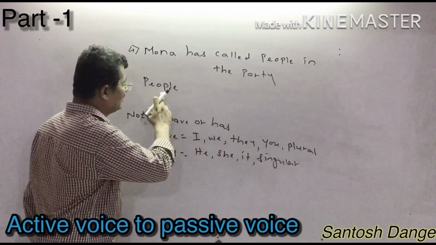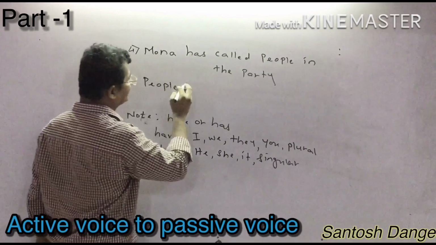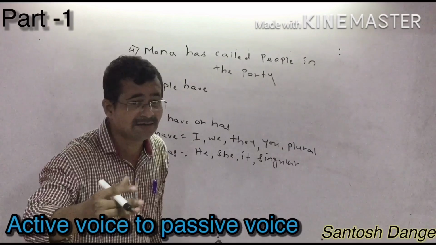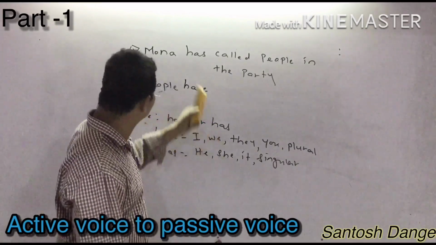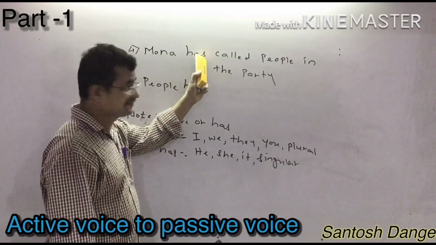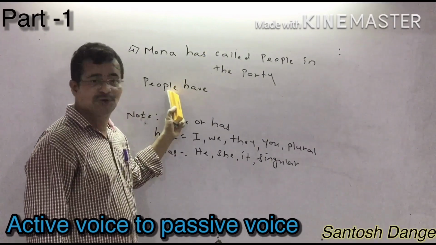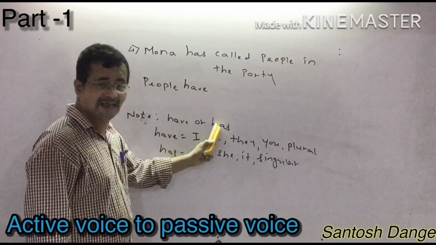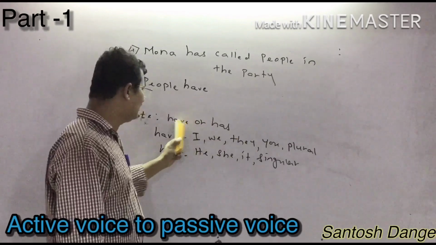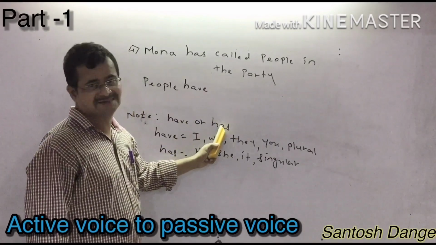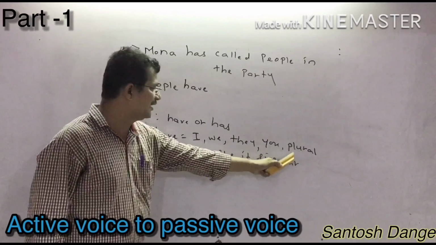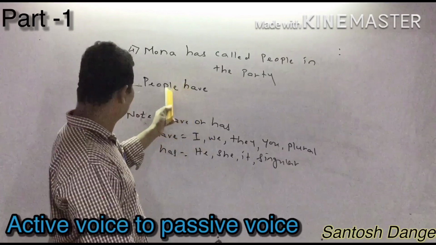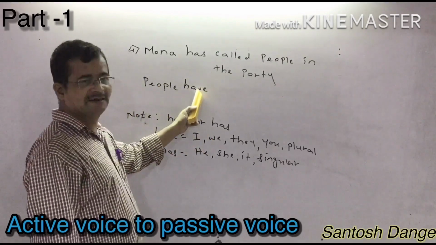So now accordingly, people is in the plural form. So instead of has, I am going to write have. Understood? Why have I written have here? Because they have given has here, but the object is in the plural form. And one important note: whenever they have given have or has, you have to think either have been or has been, according to the singular and the plural, and all these things. Understood? It is a very important rule. So it is given in the plural form, so I am going to write here have been.